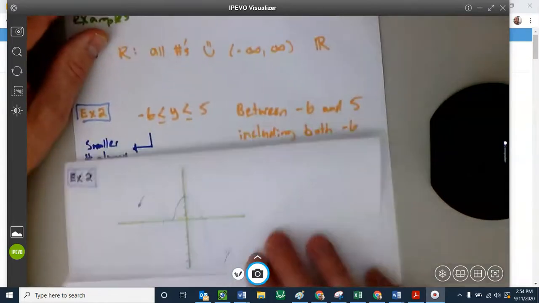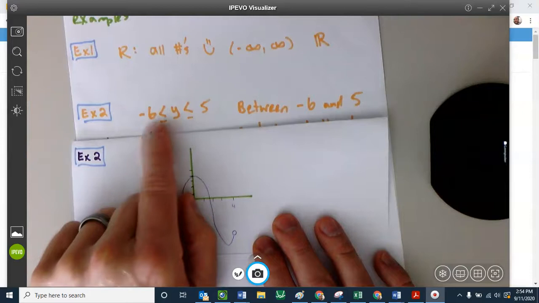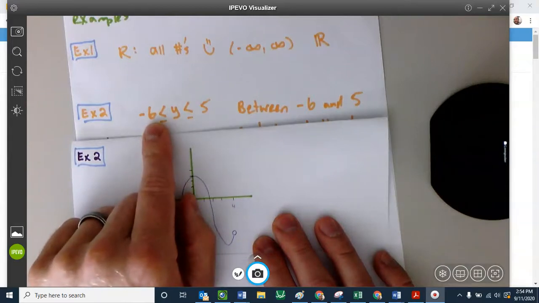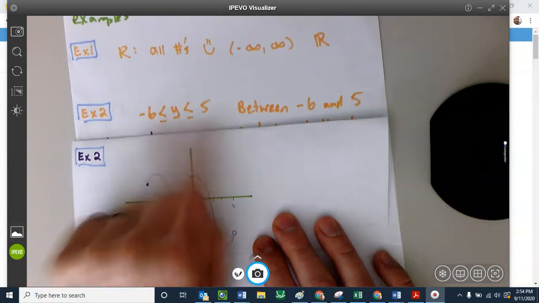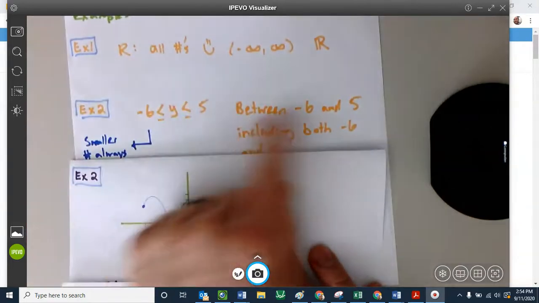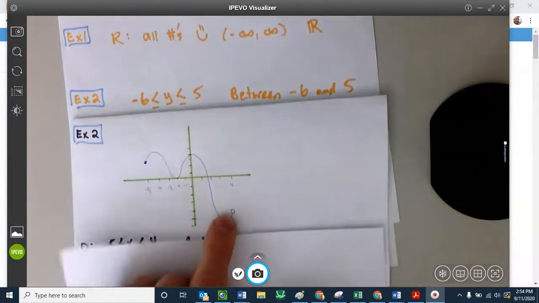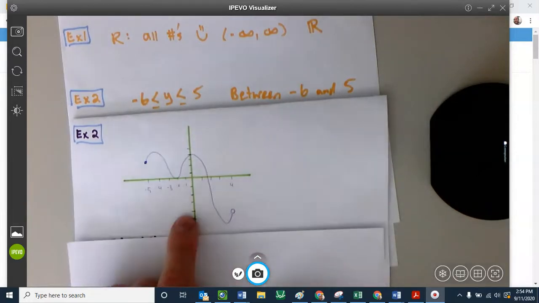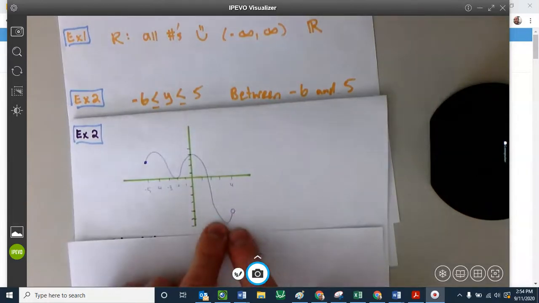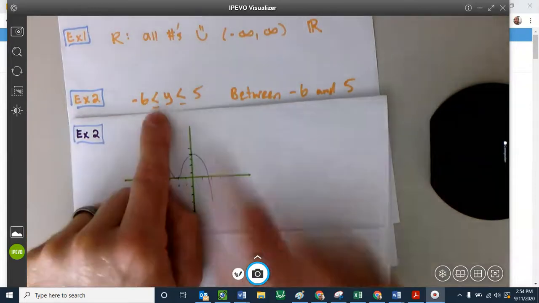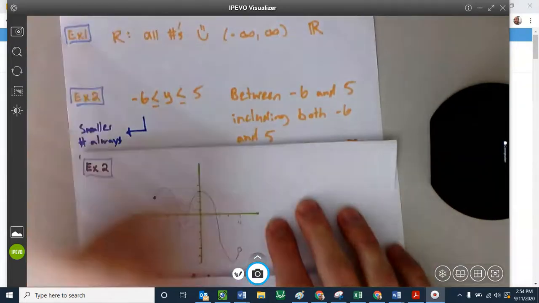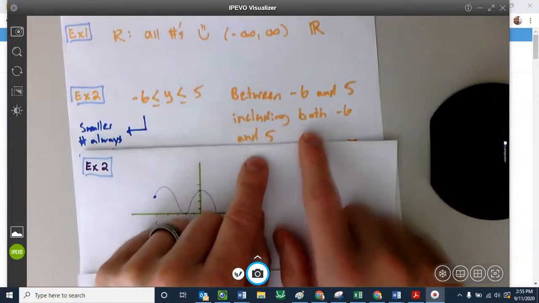So here's how we write that. Any value between, remember how we learned how to do between in our intervals in class today, between -6 and 5. I can write it in words, between -6 and 5. Notice, both of these, it's not an open circle. Yes, there's an open circle here at the 4 value and the -4 value, but that's not what we're talking about. We're talking about the very tippy bottom point of this. That's colored in. There's a dot there. So, or equal to. They both get the lines underneath them. So we need to include both, including -6 and 5.